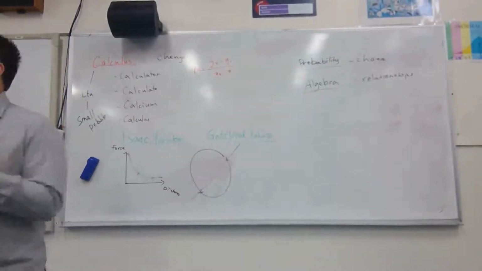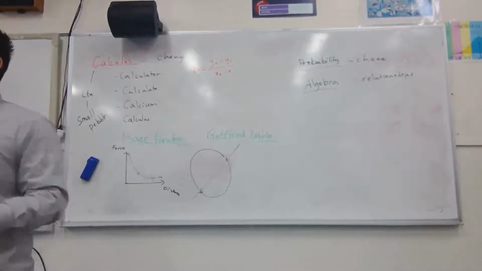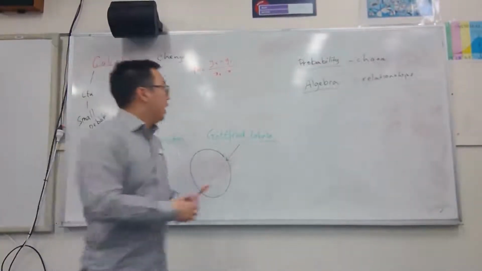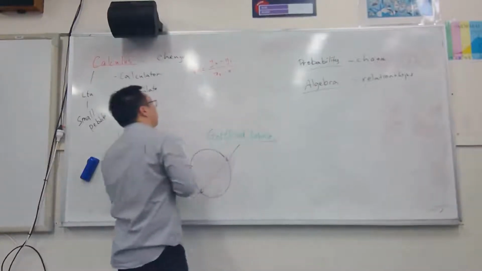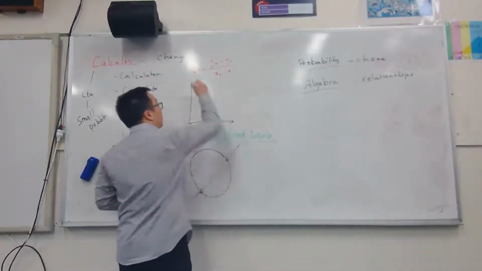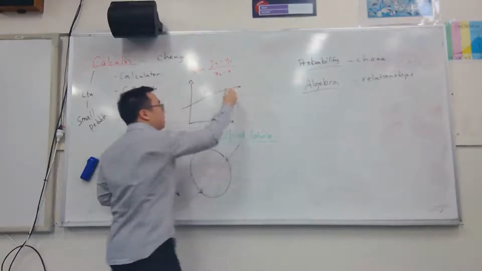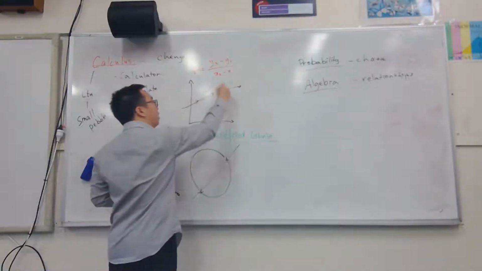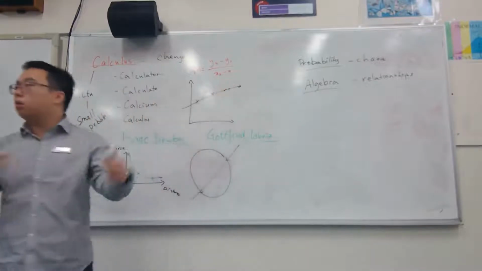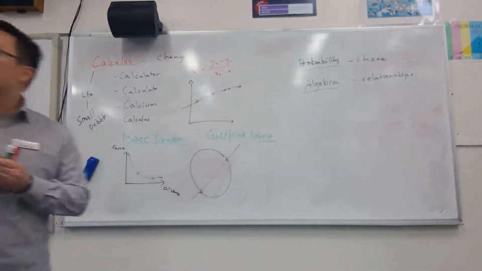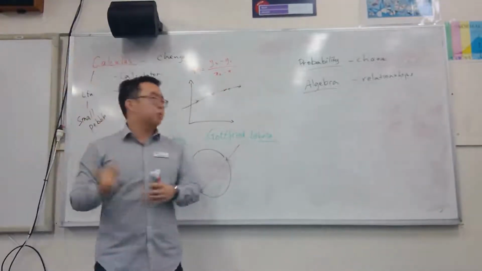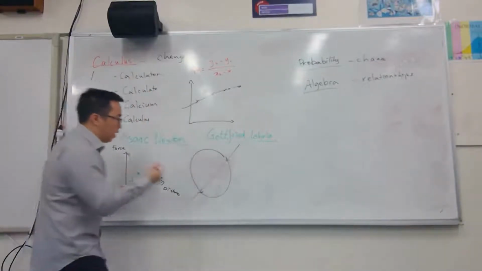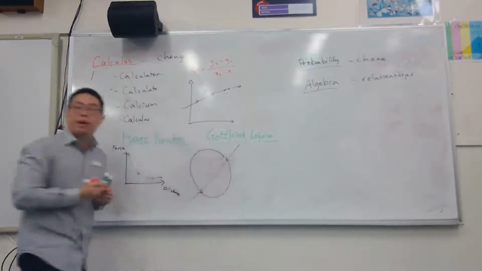Now, it's very easy to find the gradient of a straight line because the gradient of that line doesn't change. If I was to give you a straight line that looks something like this, it doesn't matter where I pick those points. It could be here and here, or here and here. It doesn't matter how far or close they are. The gradient's always going to be the same. Agreed? Awesome.